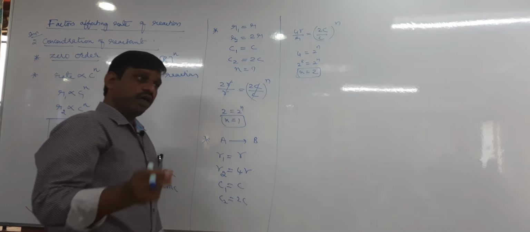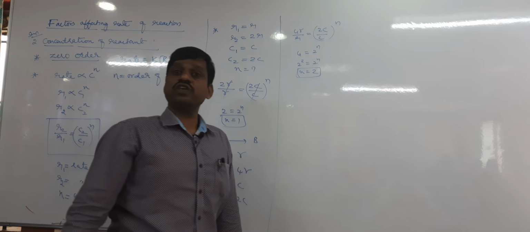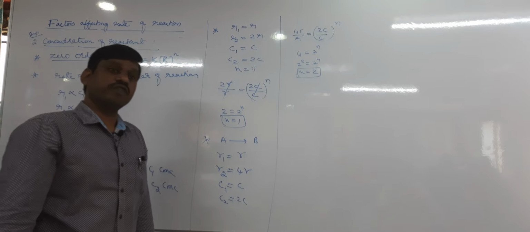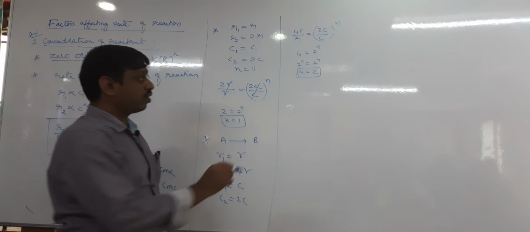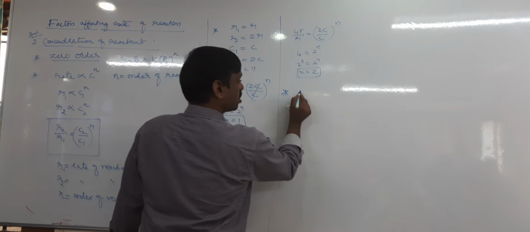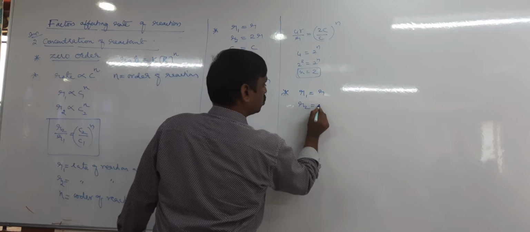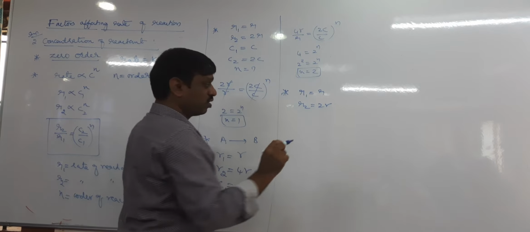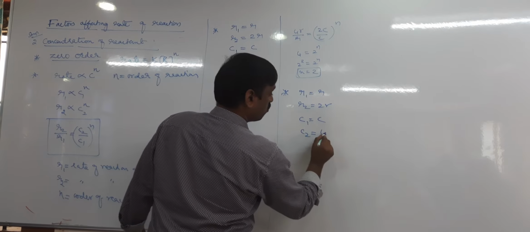One more. If the rate of the reaction is doubled when the concentration increases 4 times, what is the order of reaction? R1 equal to R, R2 equal to 2R, C1 equal to C, C2 equal to 4C.